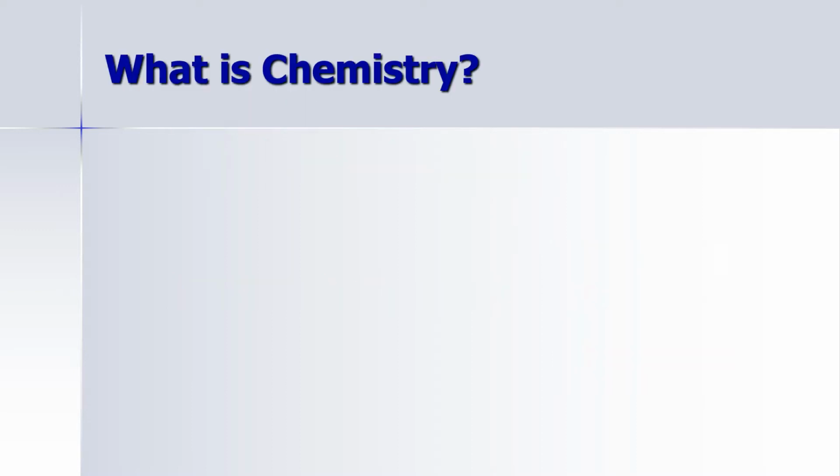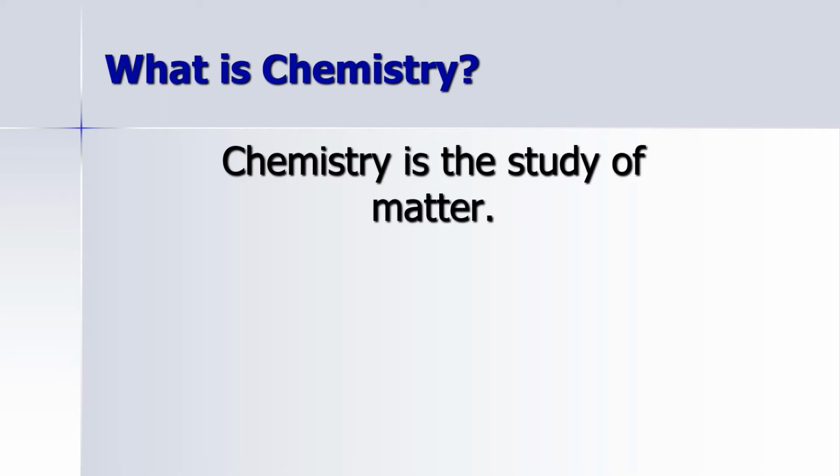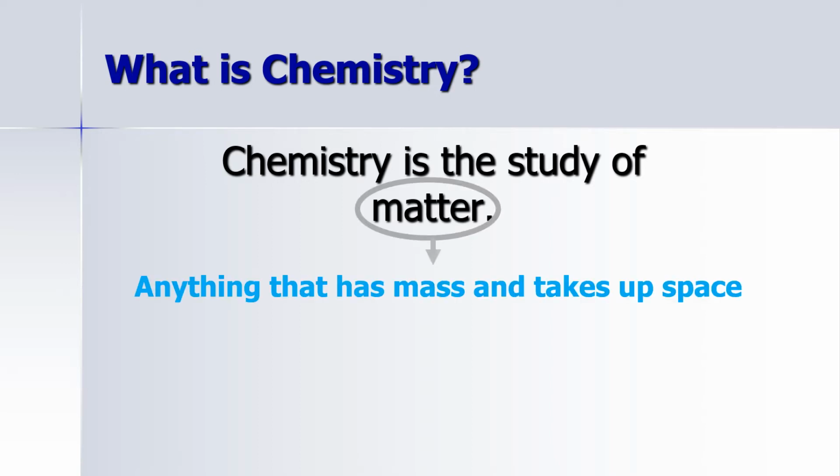So chemistry is basically the study of matter. That's how we define this. Now, what is matter? That might be your next question. Well, matter is anything out there that has some mass and it can occupy some space, which means it has some sort of volume. Now, when you take a look around you, you will notice that literally everything that you see has some sort of mass and it does occupy some space. Even if it's very, very little, it does occupy some space.